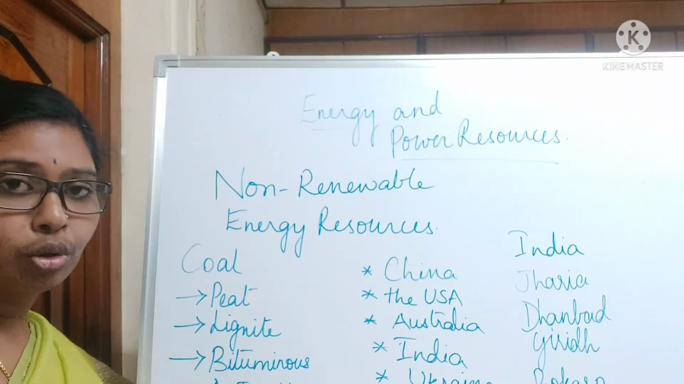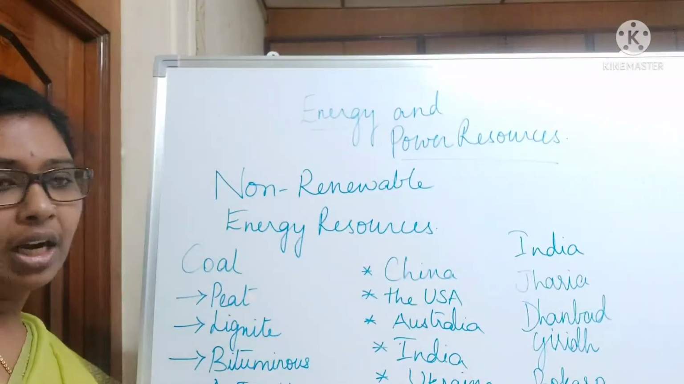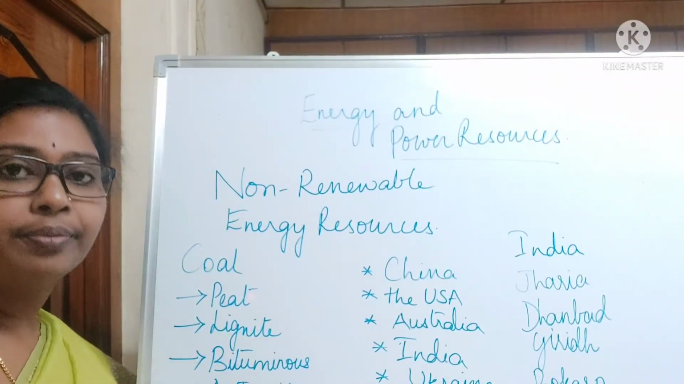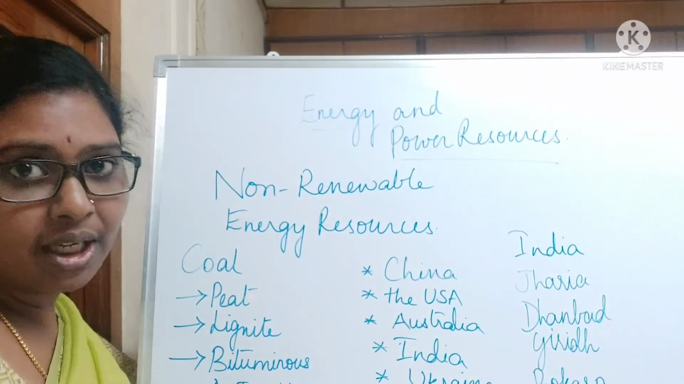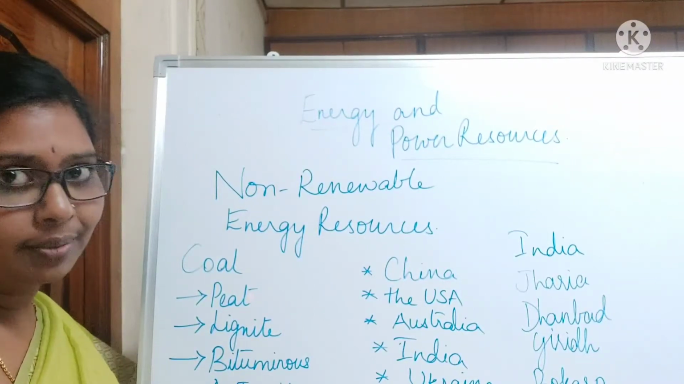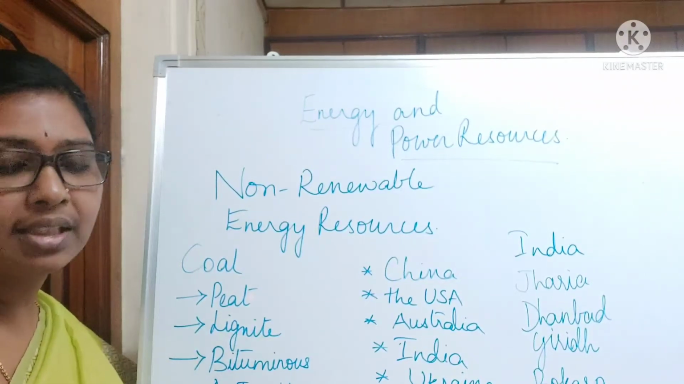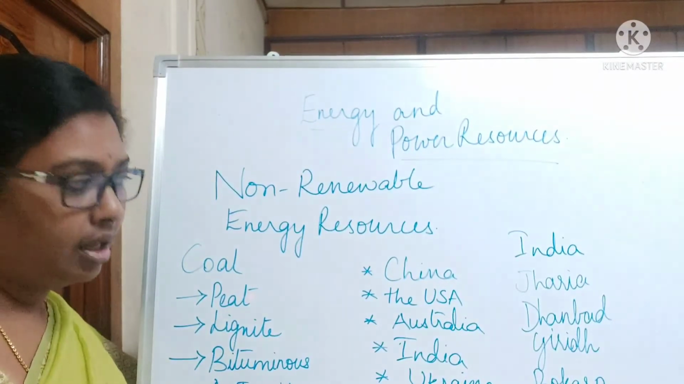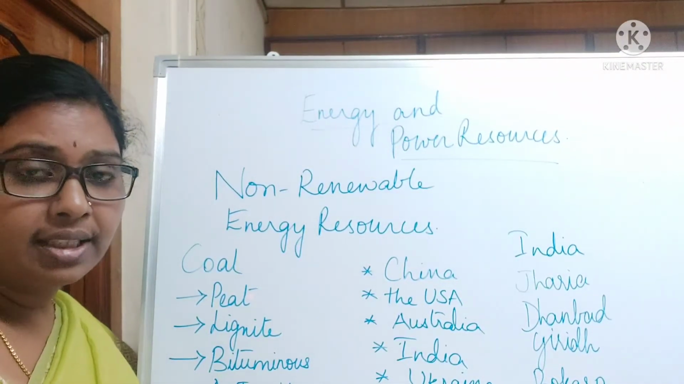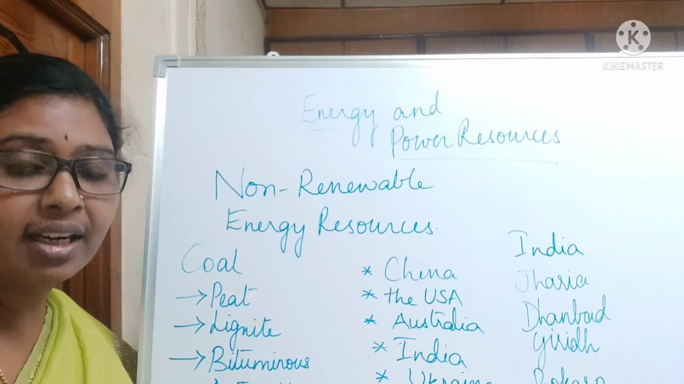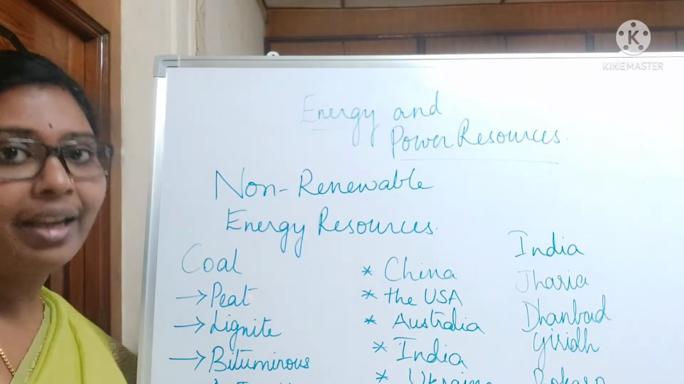Coming to India, the Chota Nagpur Plateau has the highest reserves of coal. In the Chota Nagpur Plateau, Jharkhand, Chhattisgarh, Odisha, and West Bengal are some of the states having the highest reserves of coal in India. Along with these, Andhra Pradesh, the Singareni collieries, is also one of the places having high reserves. Among these, Jharia, Dhanbad, Giridih, Bokaro, Raniganj in West Bengal, Chhattisgarh, and Odisha have the highest coal content in India.